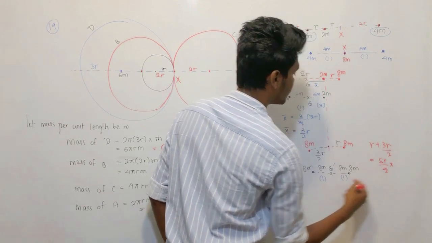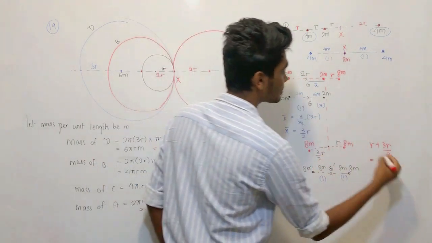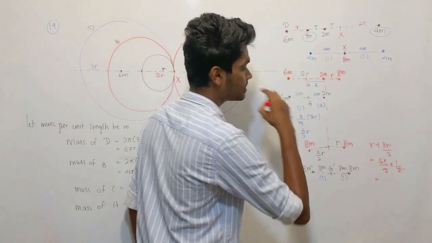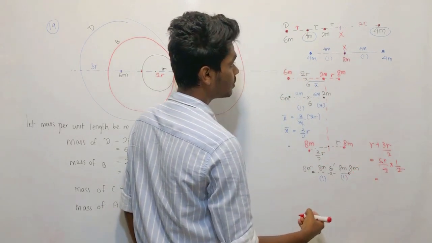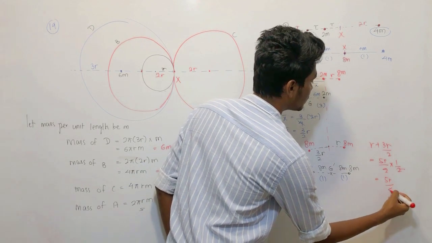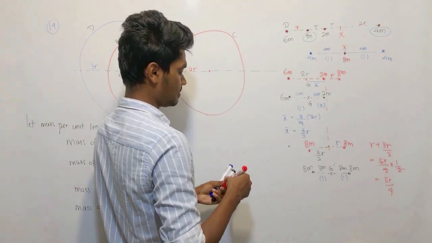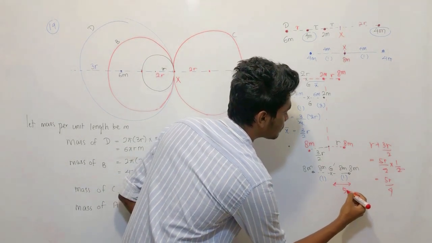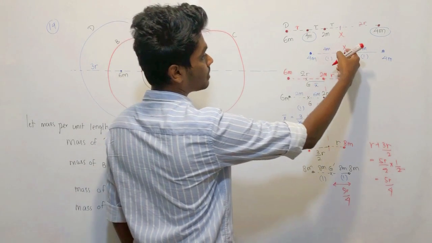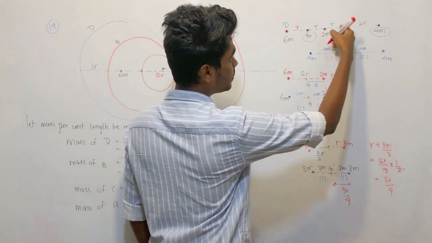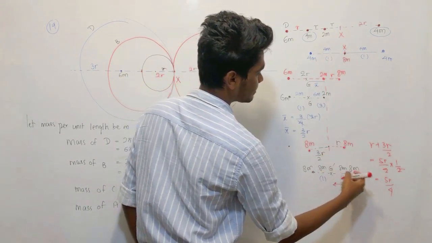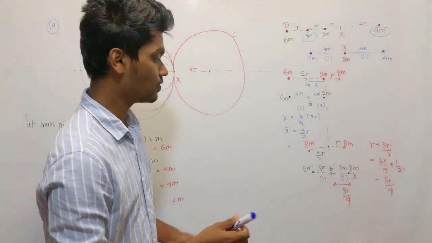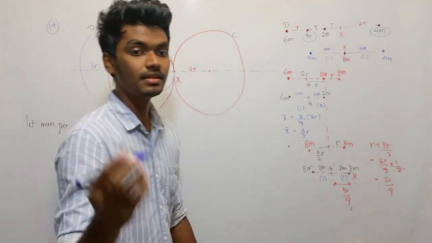You get the exact center of this; you need to get half of it. When you get half of it, it is going to be 5r over 4. So this 8m is going to be on x. From x, what is the distance? 5r over 4, right? That is the second answer, right?